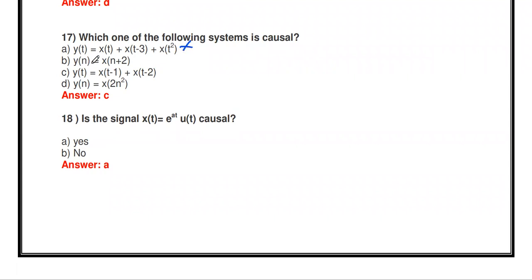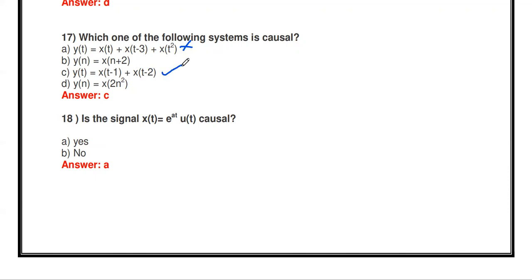Then the second one, y of n equal to x of n plus 2. So n plus 2 is a future input, so this is non-causal. Then y of t equal to x of t minus 1 plus x of t minus 2. x of t minus 1 is the previous input. x of t minus 2 is also a previous input.